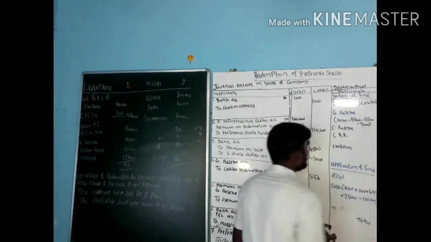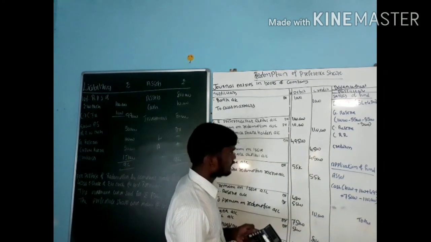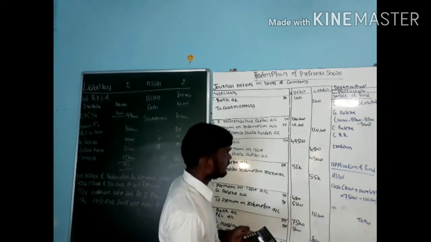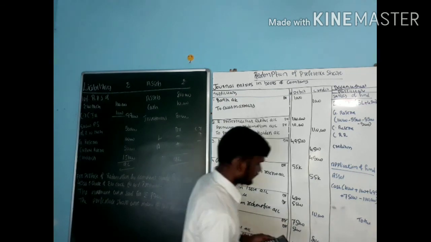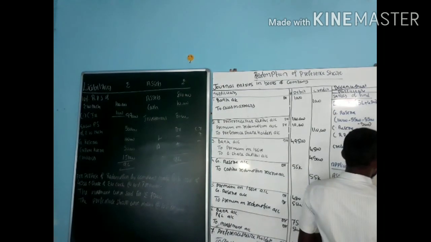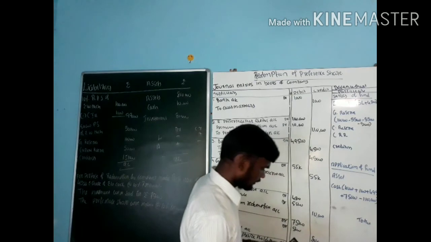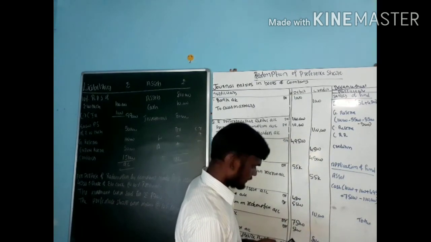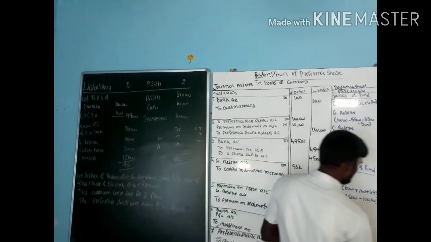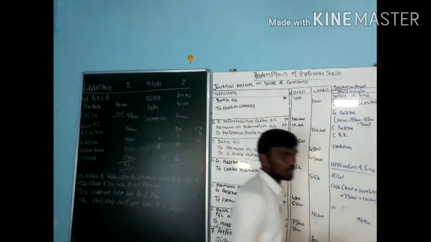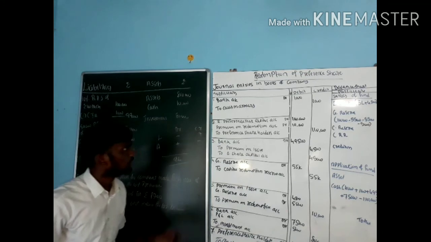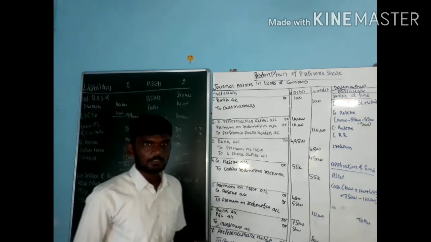Then total value: 5,45,000 plus 34,500, plus 55,000. That is 8,85,500. Same way, 8,10,000 plus 25,500. Same. That is 8,35,500. So we will go for journal entries and the balance sheet.